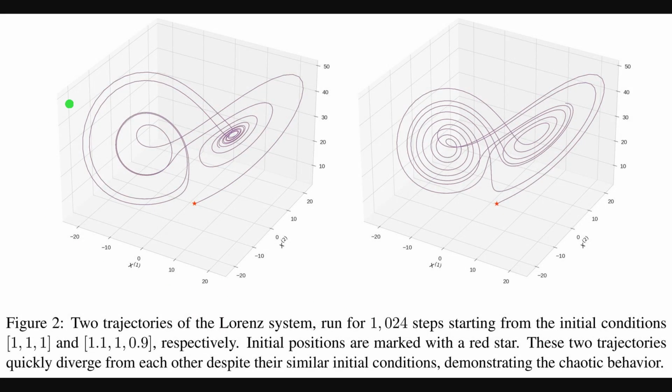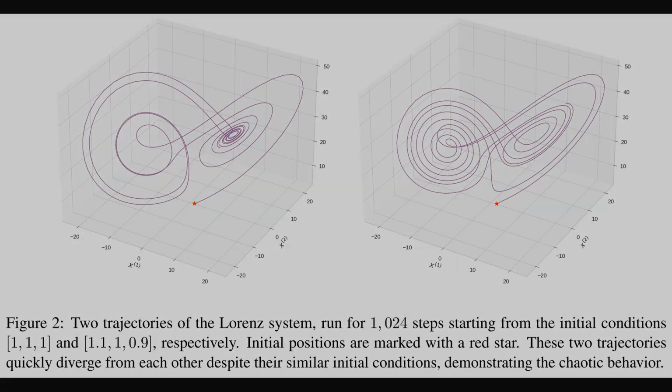Now we are looking at a 2-panel figure that plots Lorenz trajectories in 3 dimensions, which illustrates the classic double lobe attractor. The full graphics area contains 2 separate 3D plots side by side, so we can compare paths from nearby initial conditions. You can see the left panel starting near a red star and spiraling toward one lobe, then swinging across to the other, showing sensitive dependence. The right panel follows a nearby start, yet its path diverges quickly, which highlights the chaotic nature that later makes partial observation challenging for the baselines.